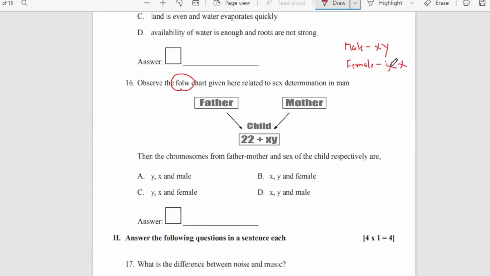Both X are similar. Okay. So obviously the answer A is going to be our right answer. That is Y, X, and the male. Okay, you can see they give you here X, Y. As I gave you a representation of the chromosomes present in the male and female, option A is our right answer.